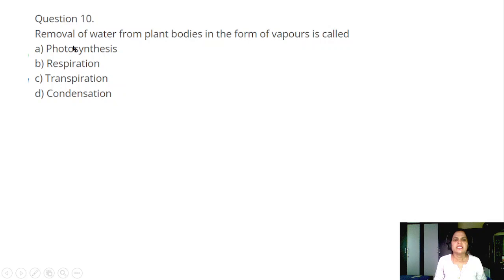Question number 10. Removal of water from the plant bodies in the form of vapors is called A. Photosynthesis, B. Respiration, C. Transpiration, D. Condensation. Answer is C. Transpiration.